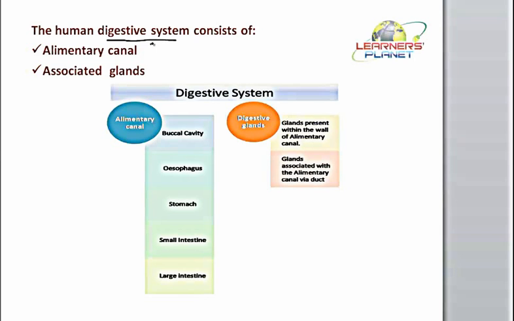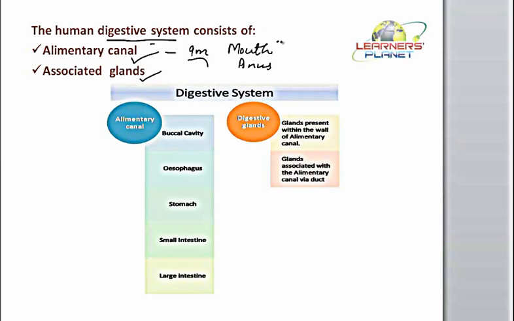It consists of two parts, that is, the alimentary canal and the glands associated with the alimentary canal. The alimentary canal is a long, narrow tubular structure, around 9 meters in length. This 9 meter long tube is present inside the body, right? It extends from the pore known as the mouth, and it extends till the anus.